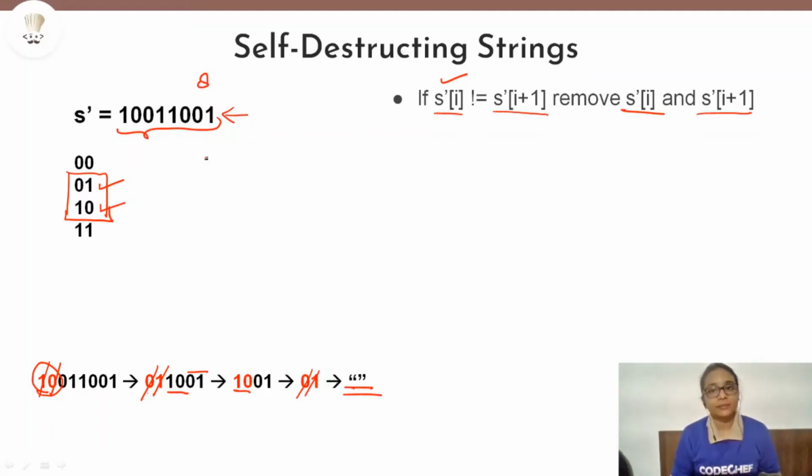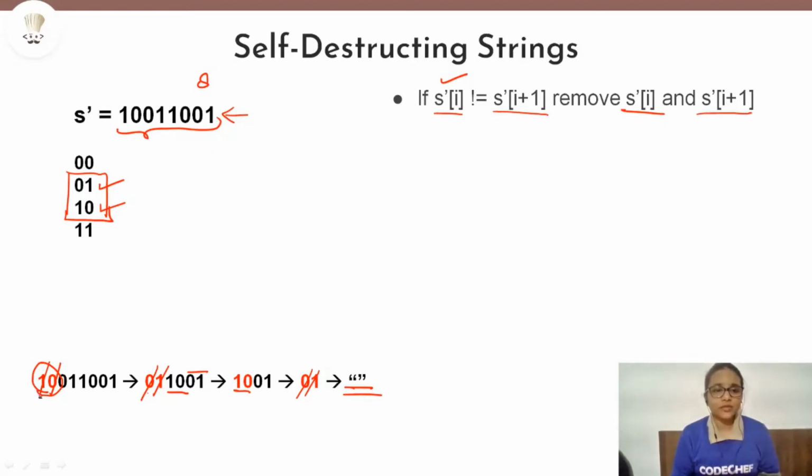How can I say that? Because every time we are removing a pair of characters from the string. Each time we find such a pair such that both the characters in it are different from each other and also adjacent in the string, then we can remove it. So if we are removing in pairs, then in case of odd length, there will always be a single character remaining which will not be able to make a pair with any other character, because it is of odd length.